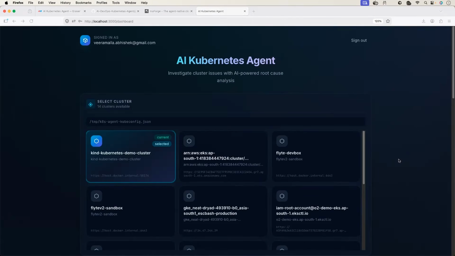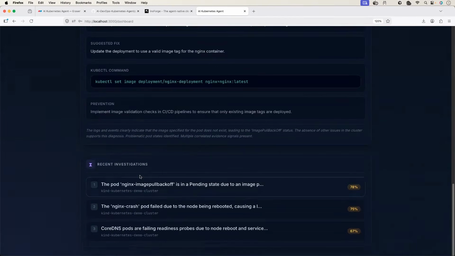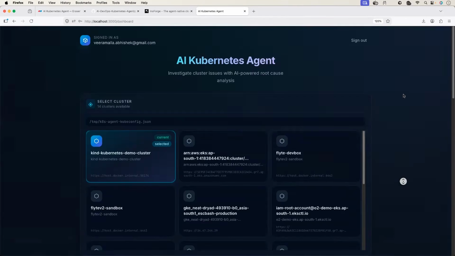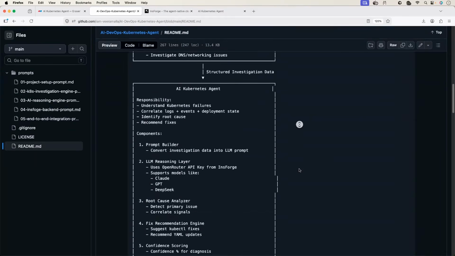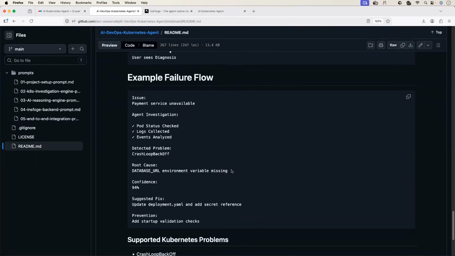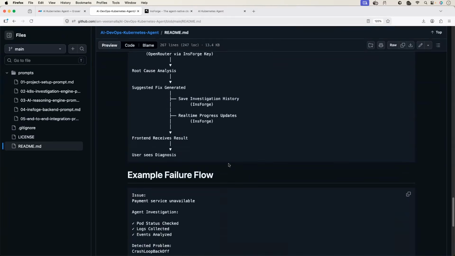If you want, as I told you, you can make a cool addition. Probably you can move this diagnosis information, the recent investigations information, to different pages or different views on the platform. This is exactly according to the user workflow that we have in the README file. In the README file, this is the workflow that we wanted, and we got the same end-to-end workflow.